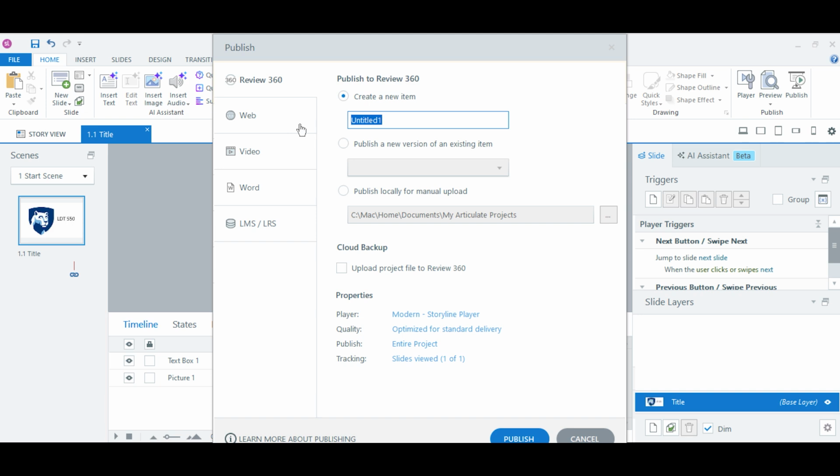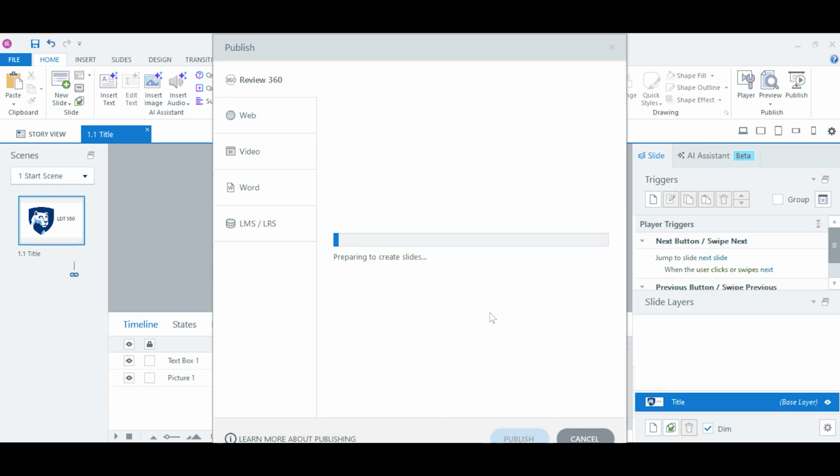You're going to want to do it in the way where it's your last name, first name, and then just throw the title of what it is that you're doing. Okay, if you're doing something on science or language or math, just whatever it may be, go ahead. And you do want to create a new item for the original. Everything else, do not worry about, and you just want to go ahead and hit publish down here.